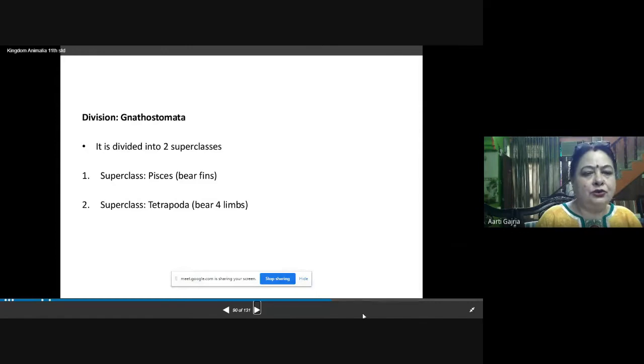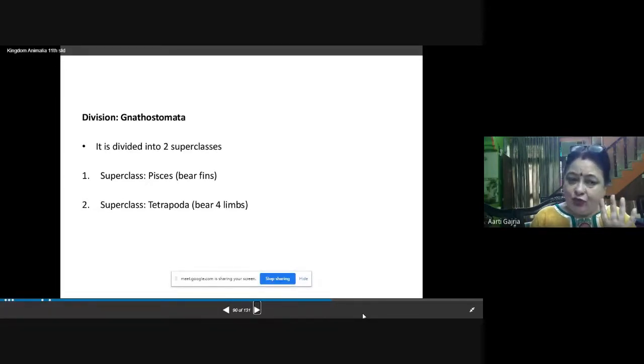Clear. So the division Gnathostomata is divided into two superclasses first. And these superclasses are Pisces. They bear fins. That means for movement, they are having fins. Whereas the second superclass is Tetrapoda.